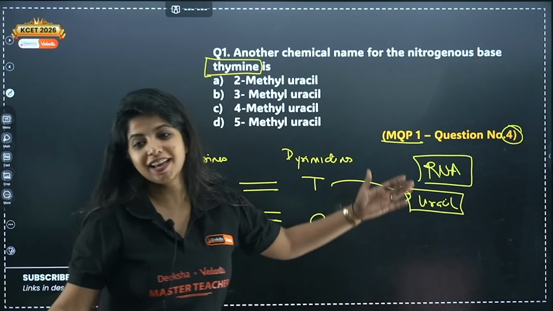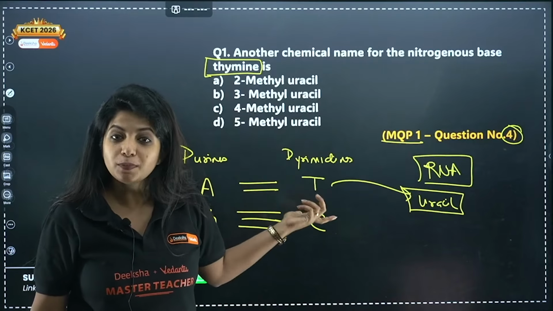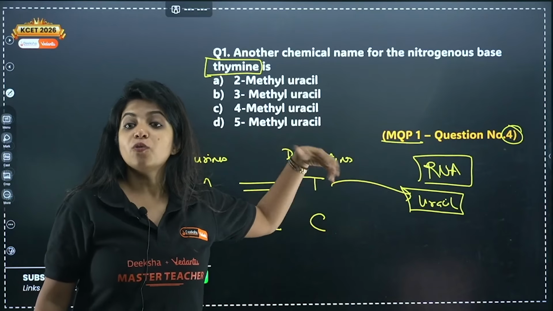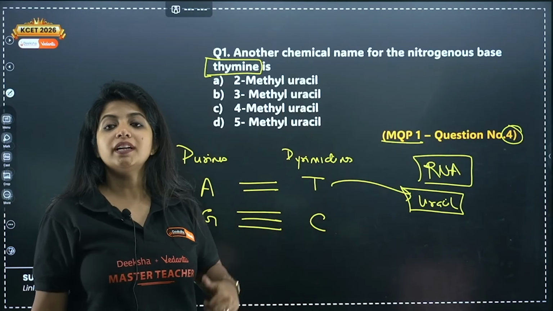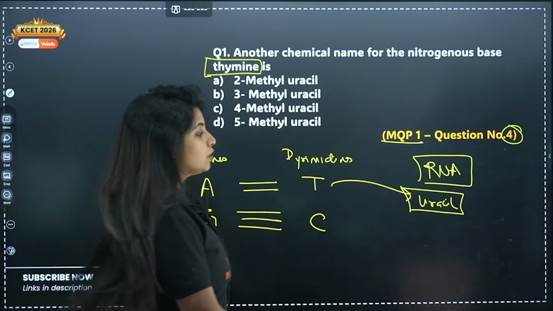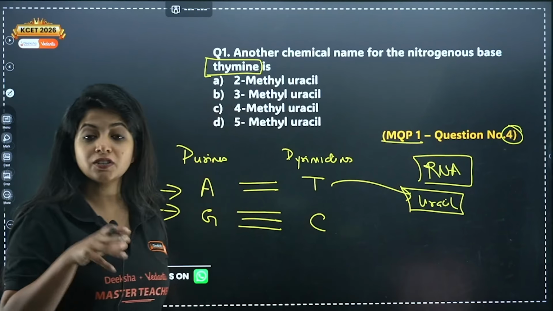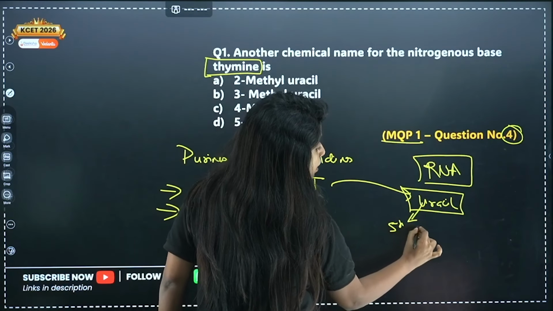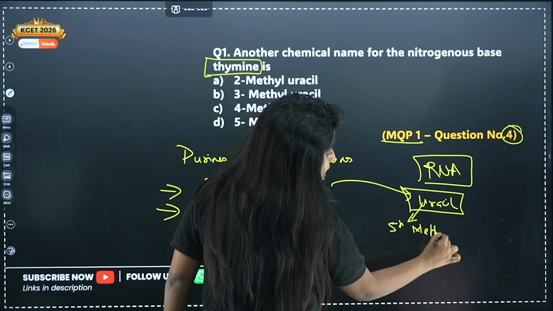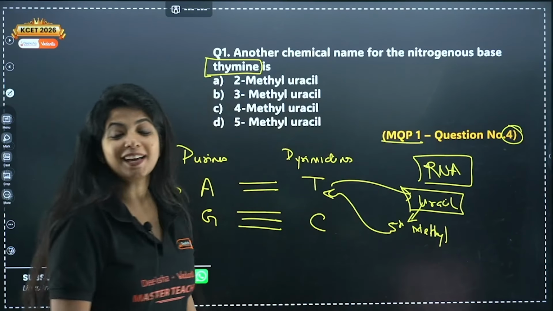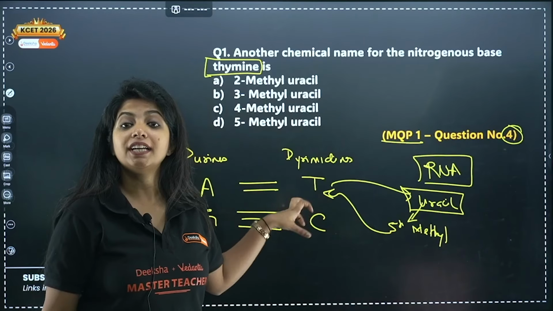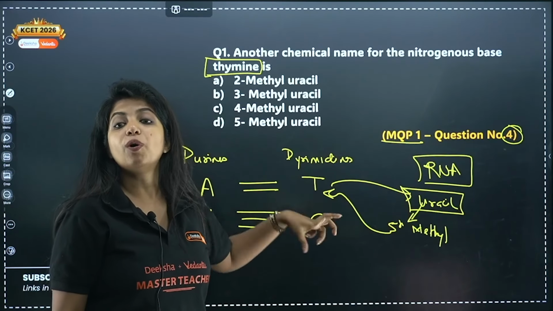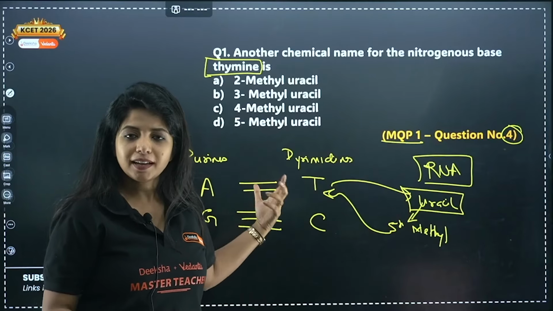But why do you call RNA the first genetic material? Because something better came behind it, and that was the DNA. There were some changes in the RNA which later helped in the formation of DNA. And what was the change? My dear children, uracil was less stable. Why not do some changes in uracil? On the 5th carbon, let's add a methyl group, and that's how you got thiamine, another nitrogenous base which you find in the DNA only. So uracil in RNA was later converted to thiamine.